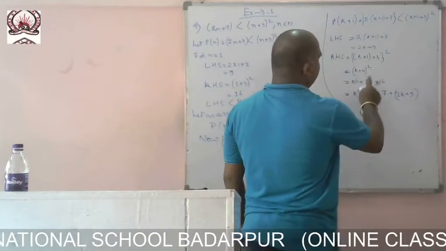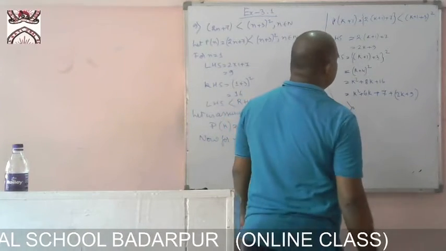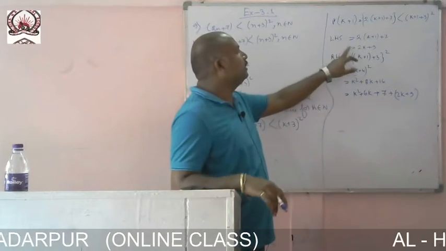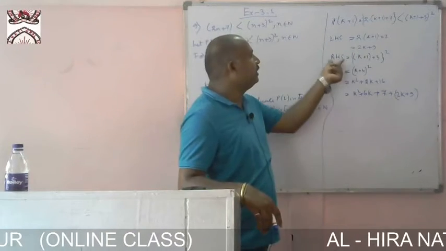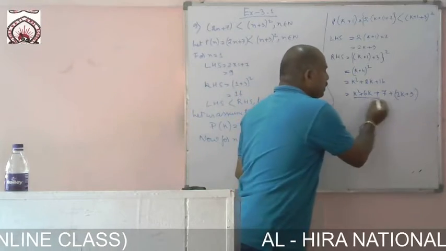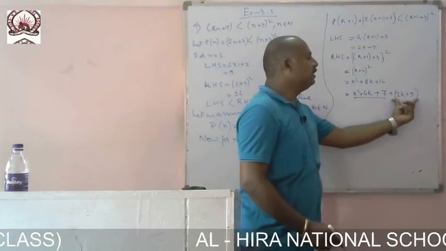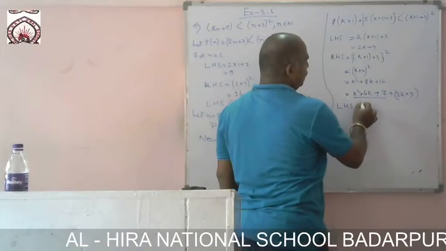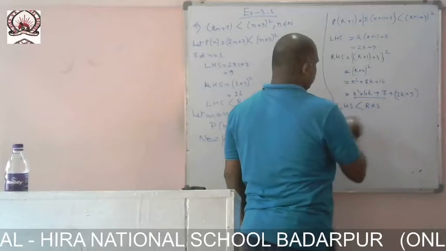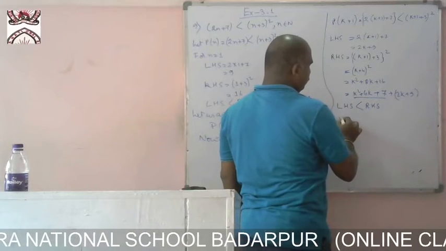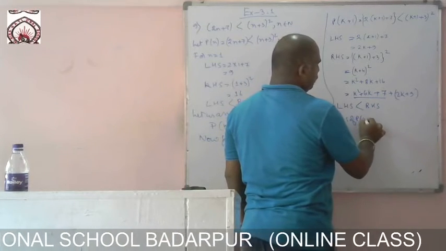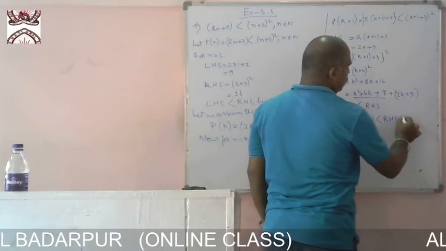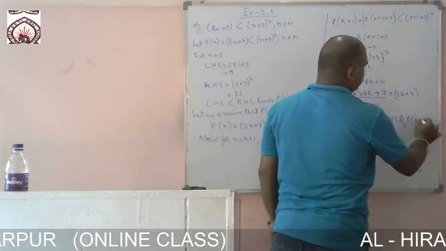So what can we say? From these two parts, the left hand side is equal to twice k plus 9 and the right hand side is equal to this term plus twice k plus 9. So the left hand side is smaller than the right hand side. This implies the left hand side of P of k plus 1 is smaller than the right hand side of P of k plus 1.